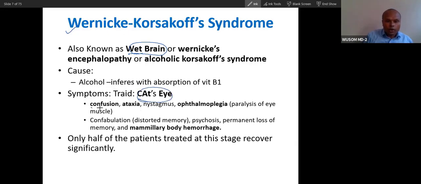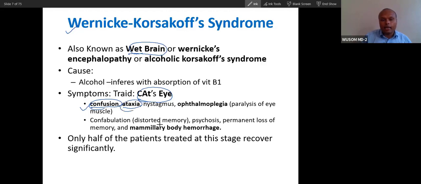C for confusion, confabulation. This is related to memory problems. An abnormal type of memory will be there: difficult to remember, and sometimes distorted memory. The patient perceives and memorizes something in the past, and that is distorted.